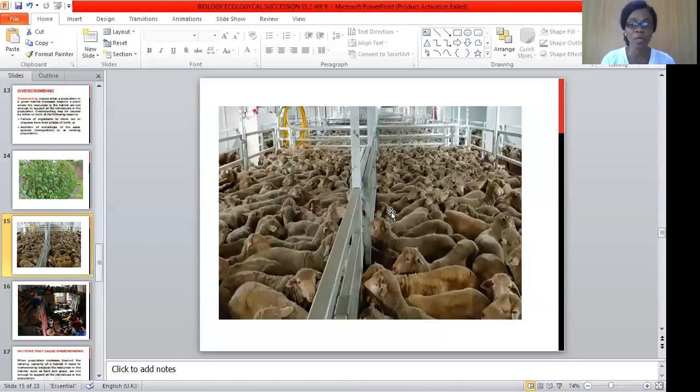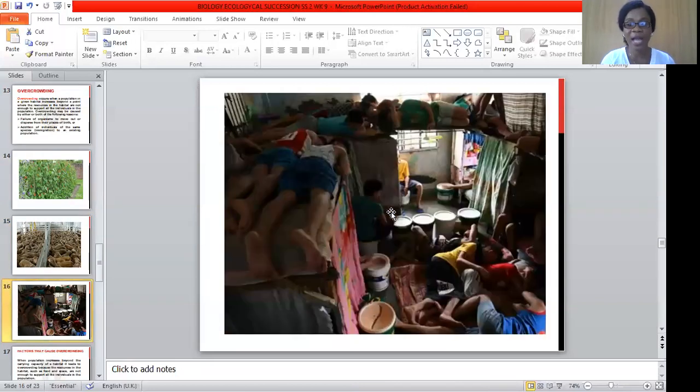Let's see another example. These sheep or goats being crowded in a particular place. And this is very bad because diseases can easily spread in this condition. This is a picture showing how an animal population is being overcrowded. Another good example is this family picture. You see the children sleeping in every available place. They can hardly lay their hands to sleep. This is overcrowded. If there's another word used to describe overcrowded, I would have used it.